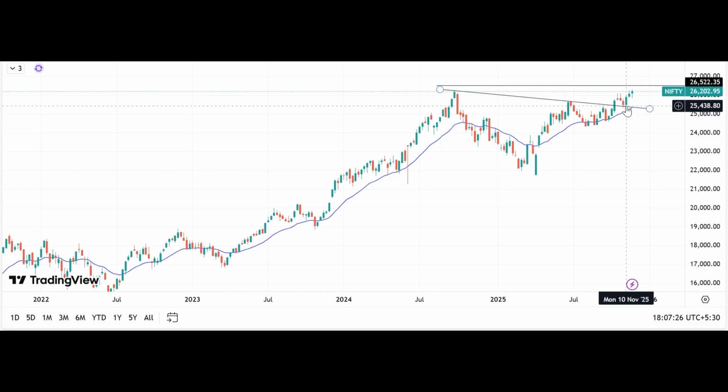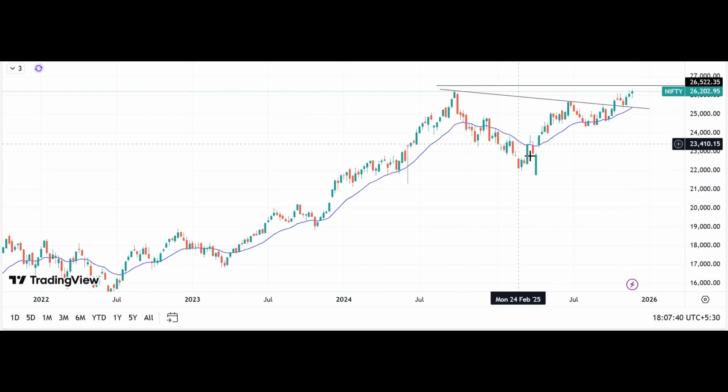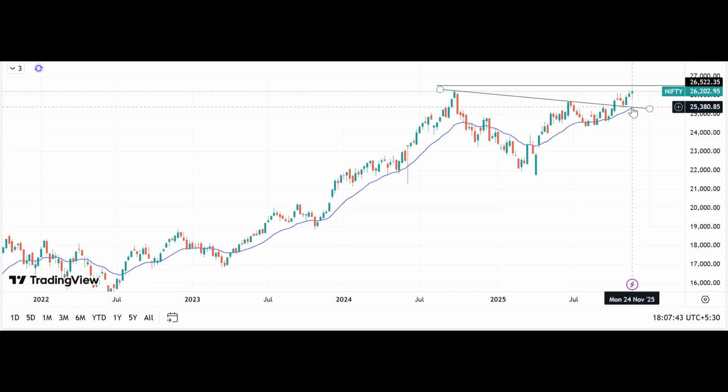Yes, definitely it has already retested the level of 25,400 around, and it is the 20-week EMA also. So the 20-week EMA is giving support at 25,400, and this trend line or neckline of this cup and handle pattern is also giving support at 25,400. So 25,400 is a very, very crucial support level for the Nifty 50. But if it's coming back till here, it is well and good. If it's going even above this 26,300 level, this is looking like a good resistance again at 26,500.